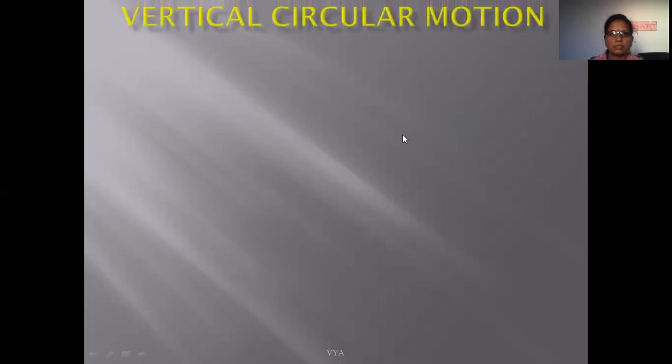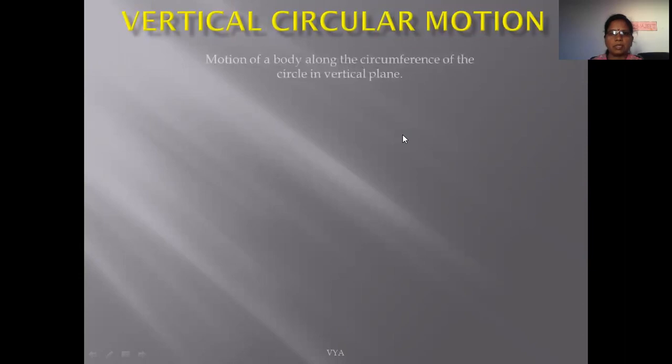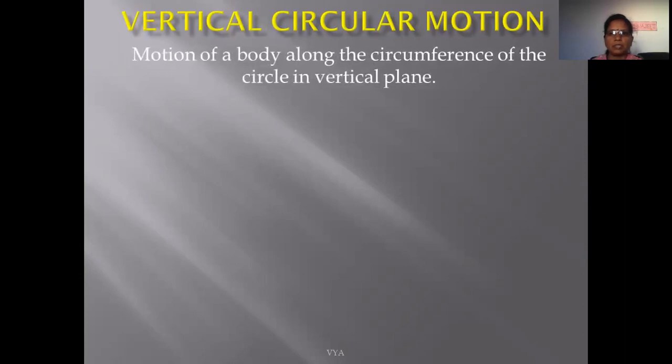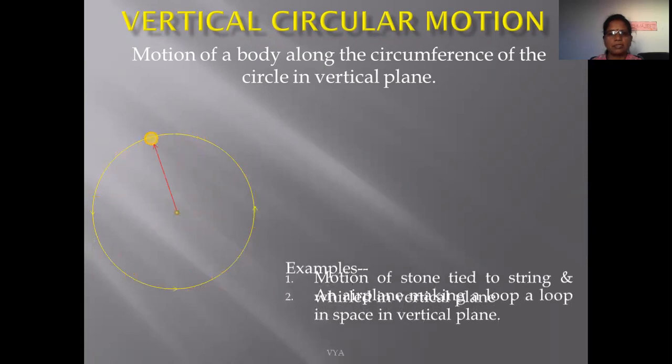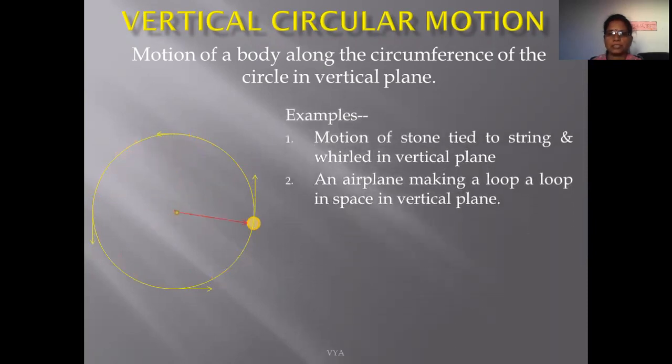So what is the vertical circular motion? Vertical circular motion is nothing but motion of any body along the circumference of a circle in a vertical plane. For example, suppose we consider a heavy mass tied to a string and revolved in a vertical plane, then this type of motion is considered as vertical circular motion. During this motion, the magnitude of velocity goes on changing.